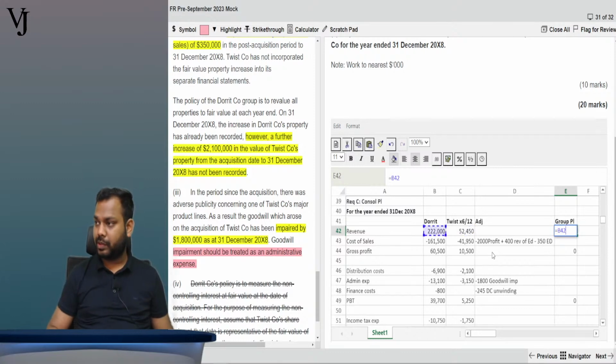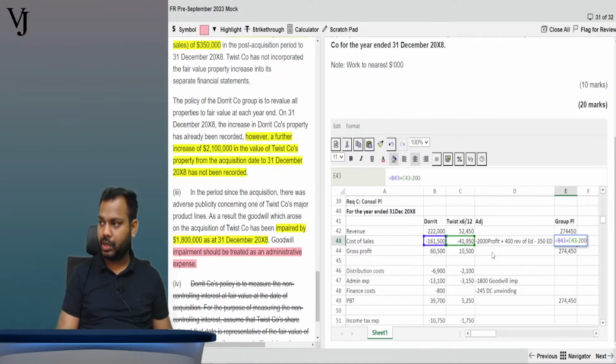P&L done is equal to this plus this, minus 2000 plus 400 minus 350. 70850. Shall I leave this question in between?